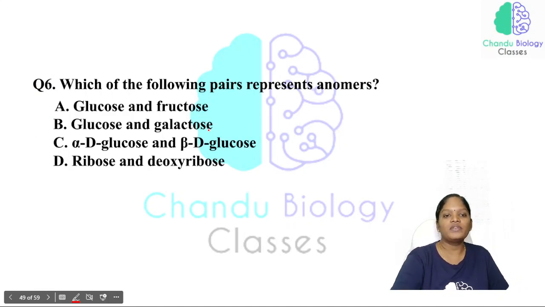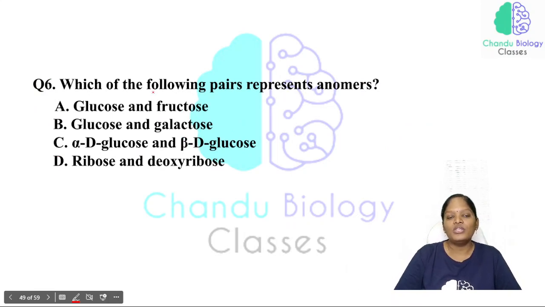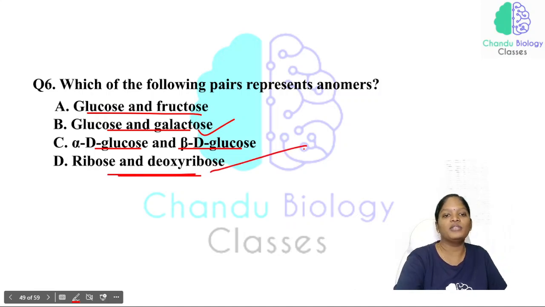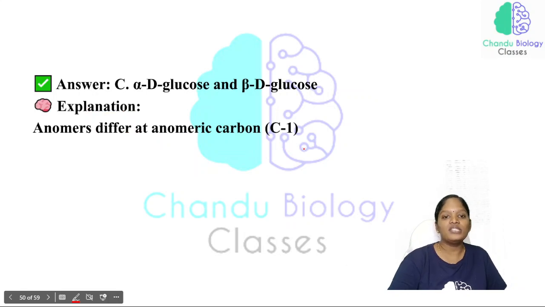The next question: which of the following pairs represents anomers? Glucose and fructose; glucose and galactose, which are epimers; alpha D glucose and beta D glucose; ribose and deoxyribose. Which pair is considered as anomers? That will be alpha glucose and beta glucose.